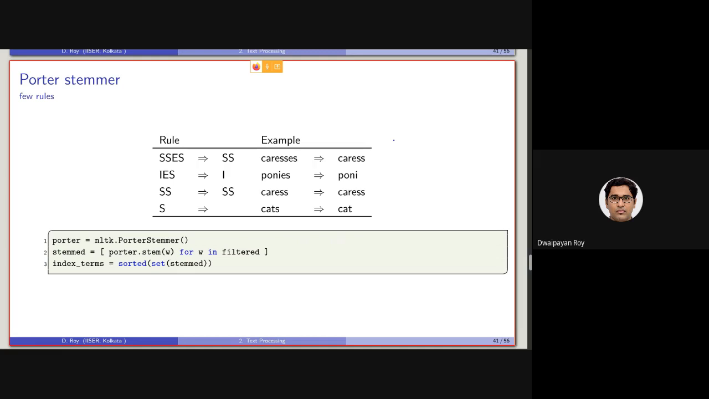Now, again, this NLTK package that we installed in the last class has a function called Porter stemmer, which can be used to stem a piece of text. Let's try to write that in our Jupyter notebook.